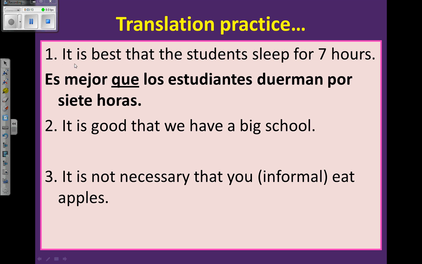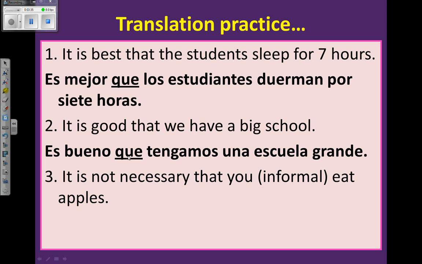Es mejor que los estudiantes duerman. Okay, so of course we're going to put this in the subjunctive. And we're going to make sure we put los estudiantes in there because the verb duerman could indicate several people if we don't already know who we're talking about. Número dos.